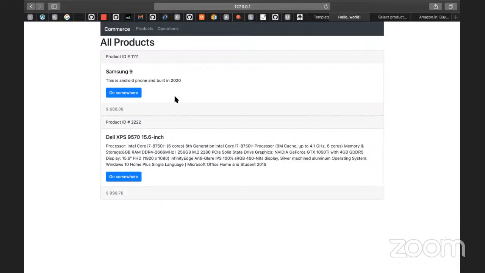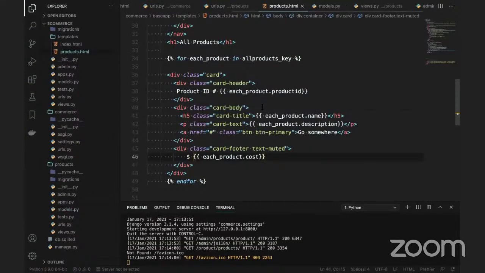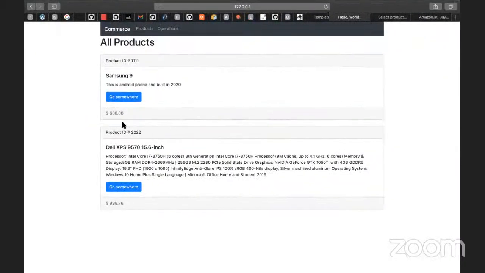This is how we can build it, and there are a lot of things, but you can see there is no space here. If you go to the product HTML page, you can add some spacing. You can say empty equal to 4, refresh the page, and there is a space between each card. Even if you add a number of products, they can be displayed like this.